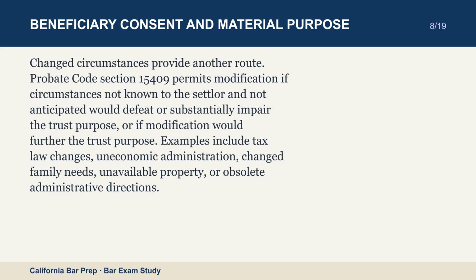Probate Code section 15409 permits modification if circumstances not known to the settlor and not anticipated would defeat or substantially impair the trust purpose, or if modification would further the trust purpose. Examples include tax law changes, uneconomic administration, changed family needs, unavailable property, or obsolete administrative directions. A charitable trust benefits the public or a sufficiently indefinite charitable class.